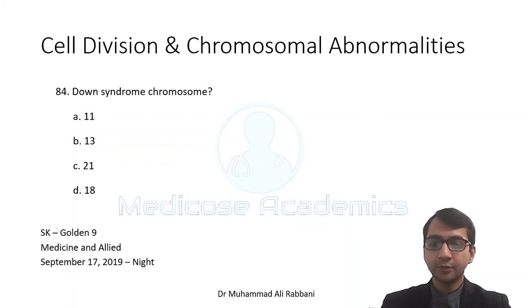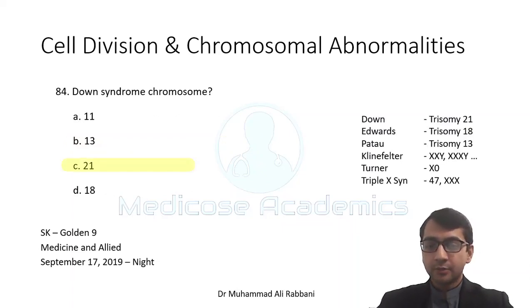Down syndrome chromosome, it is chromosome number 21. I have listed the common syndromes that are asked in the FCPS examination. Down syndrome 21, Edwards syndrome 18, Patau 13, Klinefelter is double X, triple X, and so on.